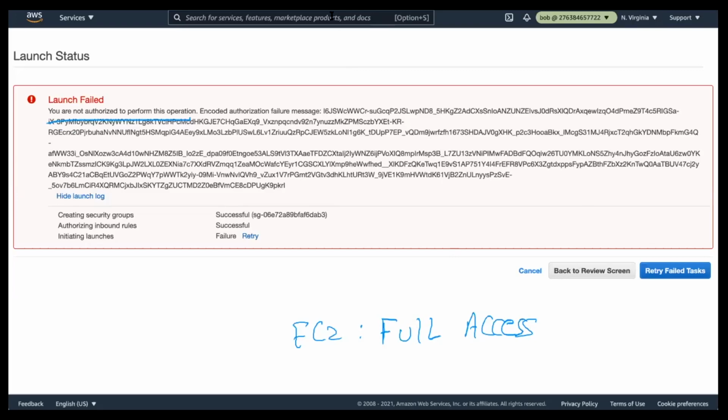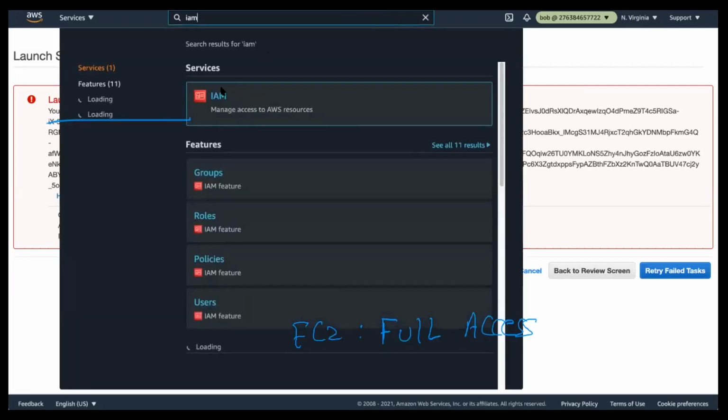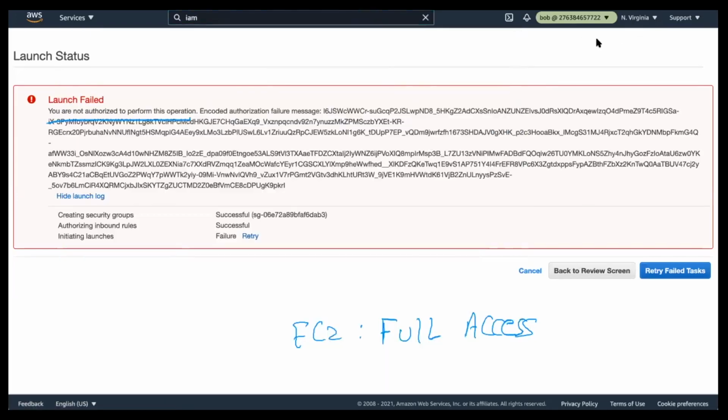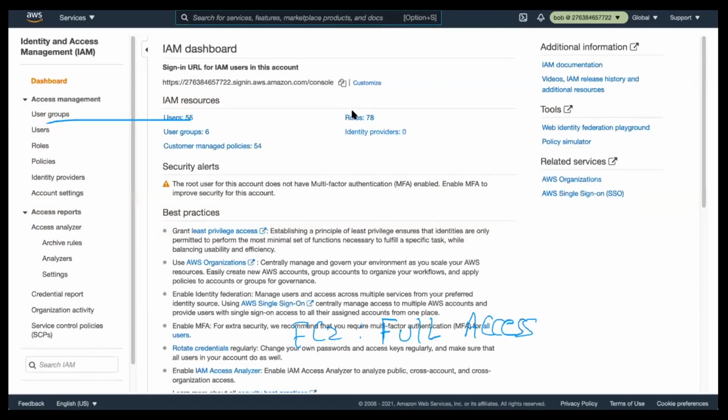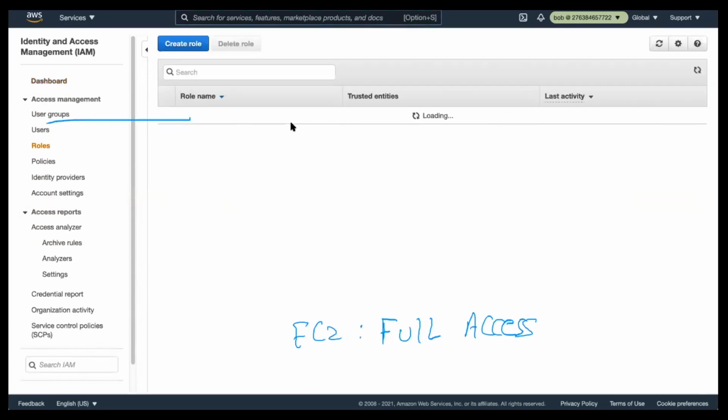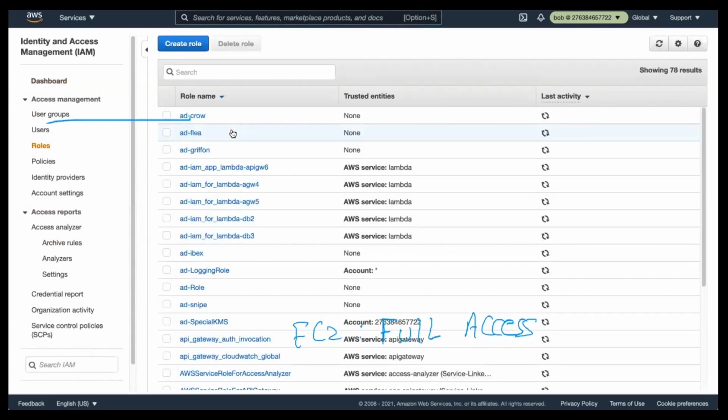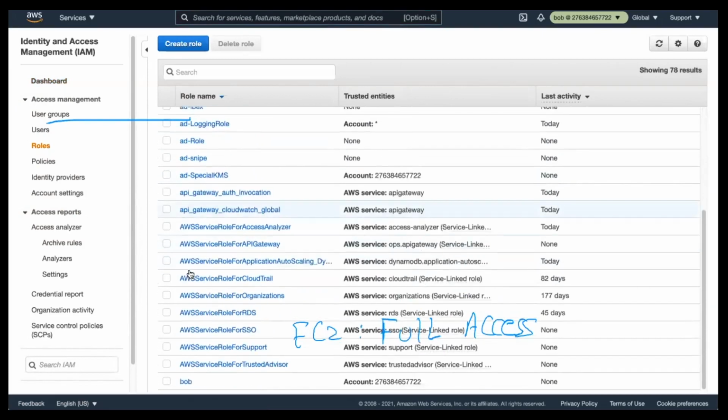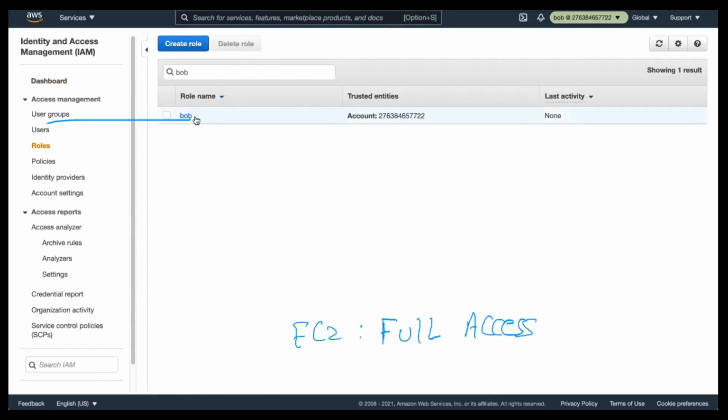In the IAM, let me go back in here. IAM itself says that, okay, permission boundary allows full access on EC2 instance. So we'll go back to the roles. Let me click on Bob.